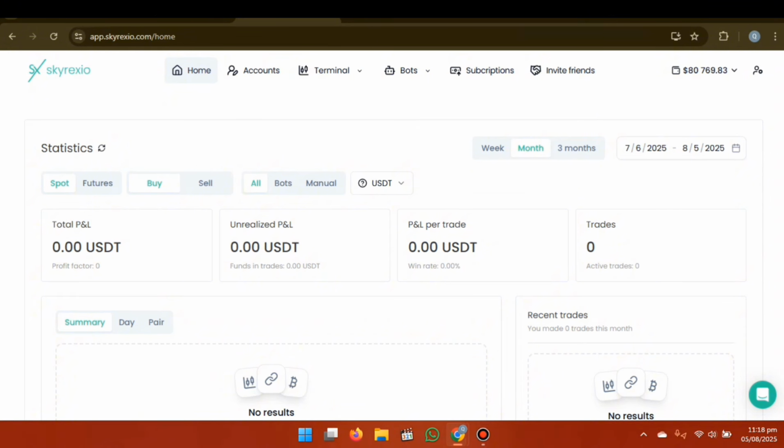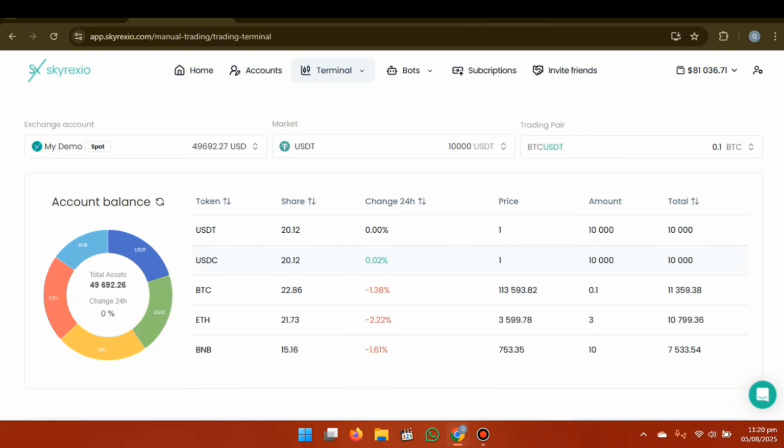And also you can check their statistics, their total unrealized PL, the per trade in USDT, everything, the recent trades. You can also check the terminal that they have, your account balance, the total assets and the 24-hour change, where you can see the price, the amount, the total. Everything is shared and on record. You can check this out, guys.